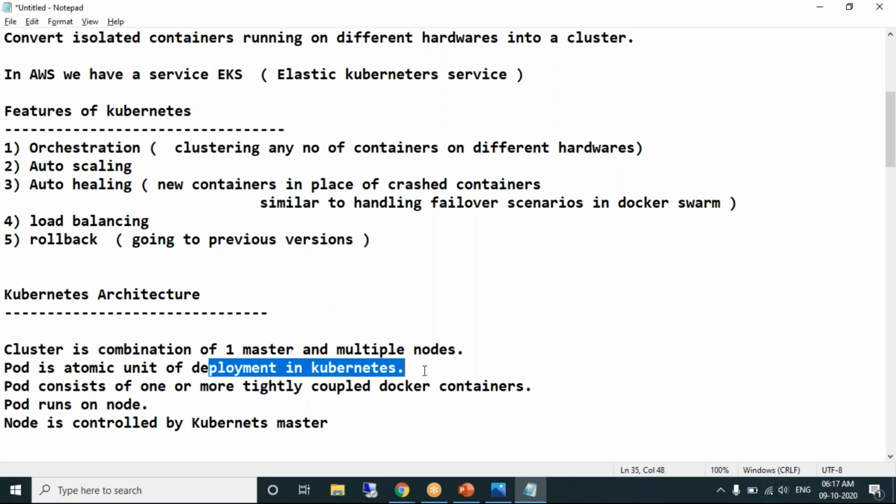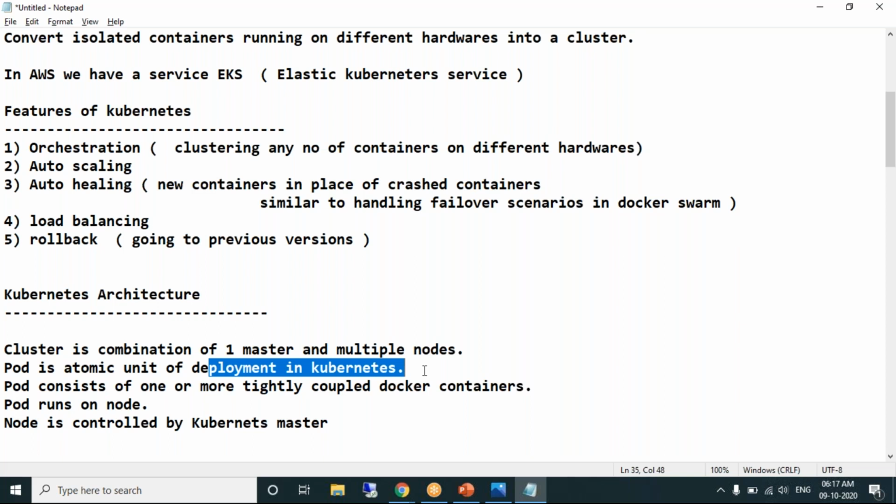I hope it is clear, Vishal and Vikas. You cannot create containers because it's not a containerization tool. We are never saying it is a containerization tool. Docker is a containerization tool. So what you can do is create a pod. Remember, the minimum thing you can do is create a pod.